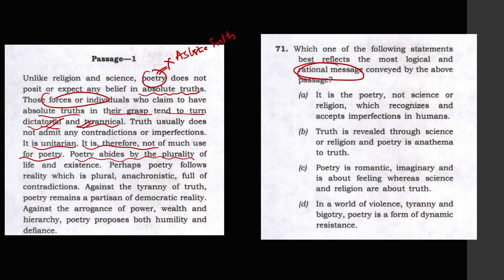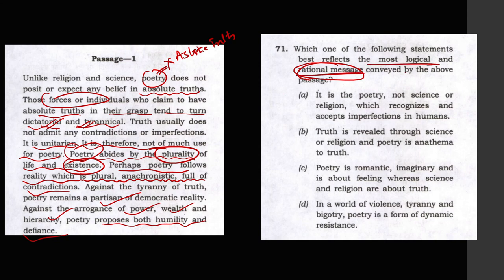Poetry abides by the plurality of life and existence. Poetry is about plurality, multiple opinions, existence. Here the key word is plurality of life and existence. Perhaps poetry follows reality, which is plural, anachronistic, full of contradictions. So in real life we have contradictions, and that is what poetry is. Against the tyranny of truth, poetry remains a partisan of democratic reality. Against the arrogance of power, wealth and hierarchy, poetry possesses humility and defiance. Now the question asks what is the most logical and rational message conveyed.